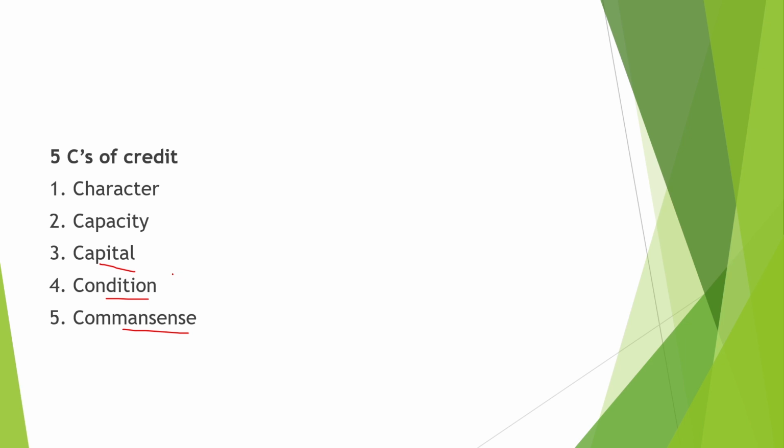Now third is capital. Capital indicates the availability of money with the farmer borrower. This capital is related to the repayment capacity and risk bearing ability of the farmer. Now fourth is condition. These are the conditions needed for obtaining a loan from a financial institution, to be followed while advancing a loan. And the last is common sense. This common sense relates to the perfect understanding between the lender and the borrower. Lender is a person who gives the loan and the borrower is a person who borrows the loan.